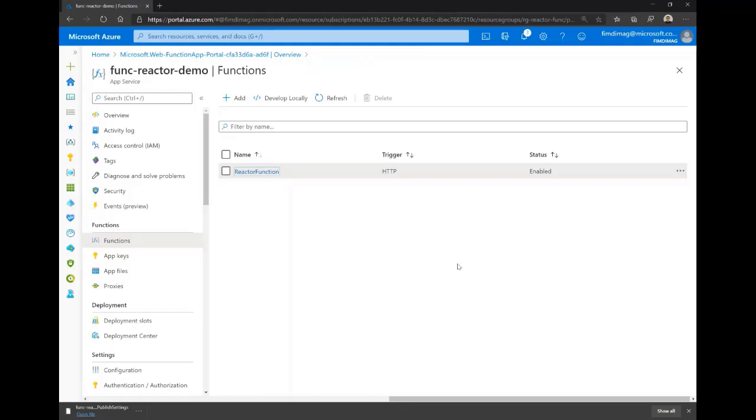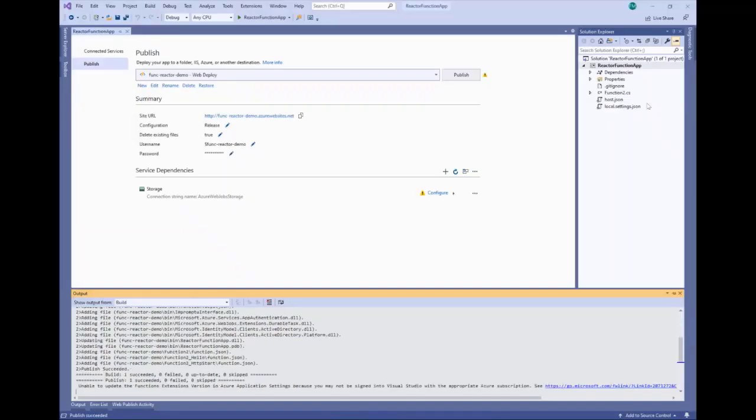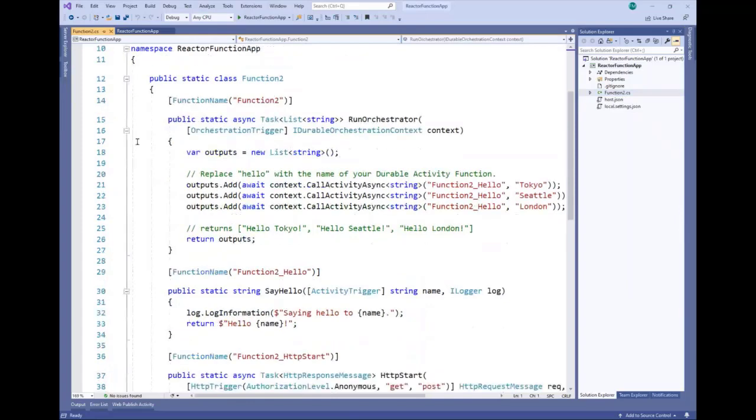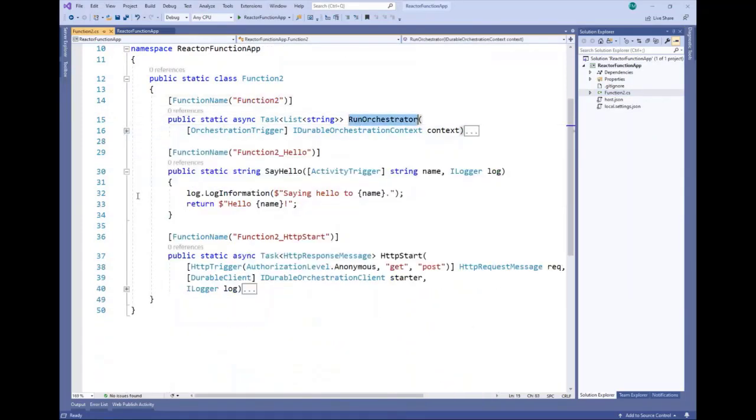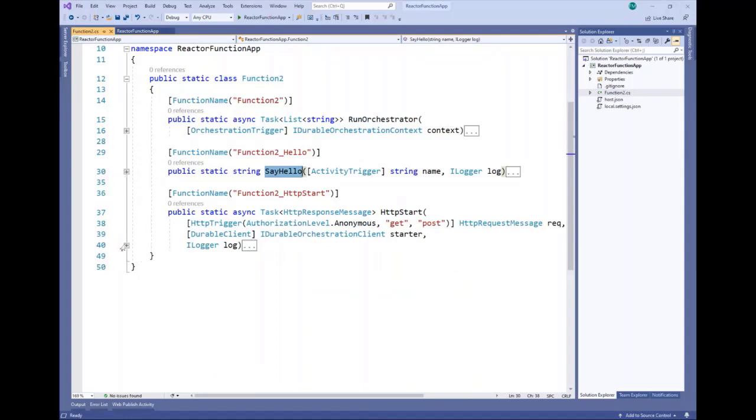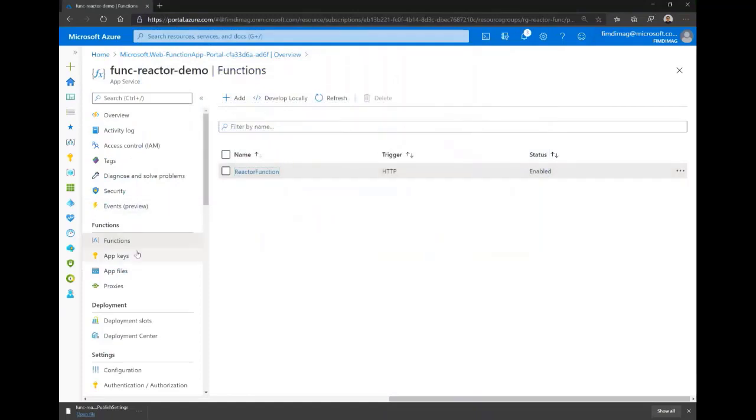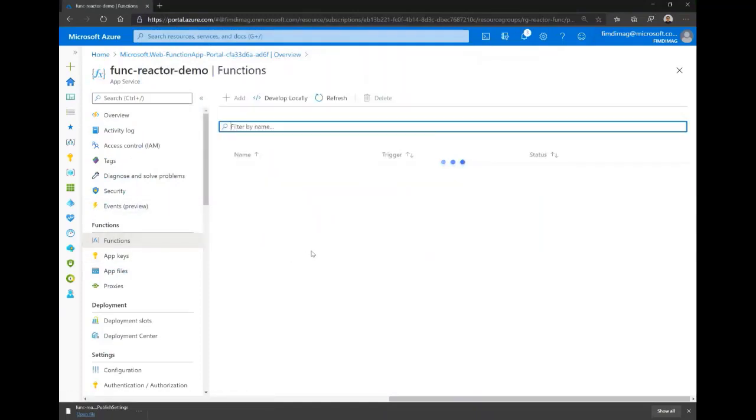So here we have this function, only this one, the same thing. So here we'll deploy the function. Here we're using the durable functions extension. We said that we have 3 functions. We have 3 declarations here. We have function 2, the orchestrator. We have say hello, our function, or our logic, if we can say that. And we have the HTTP start. So we have 3, and we'll have 3 functions deployed or published here directly with one entry point, which is the HTTP start that we need to use in order to get our output.